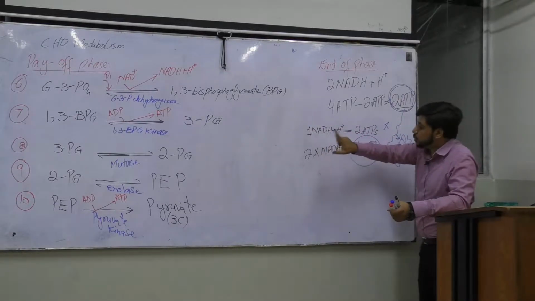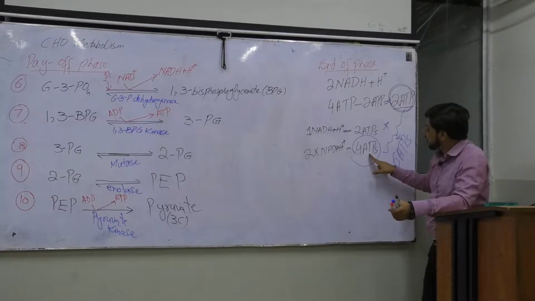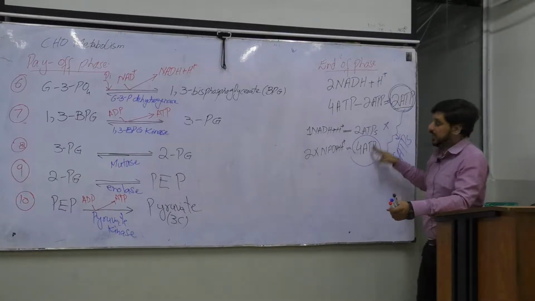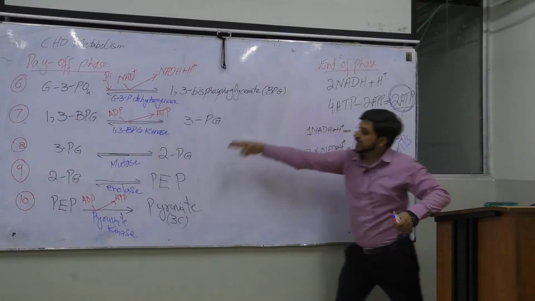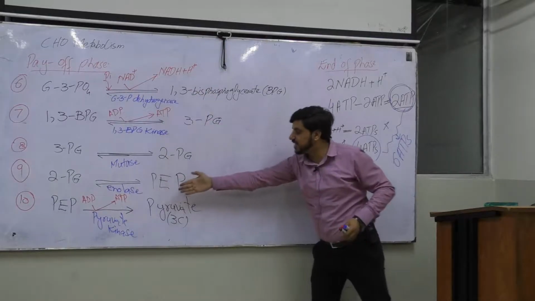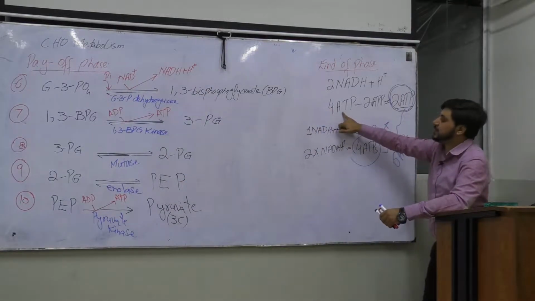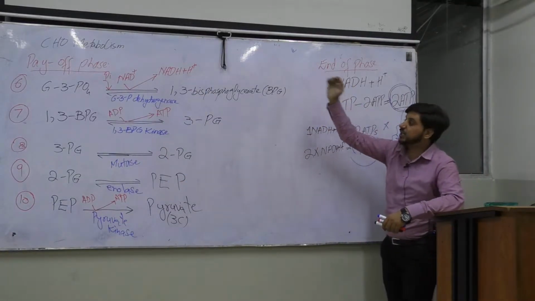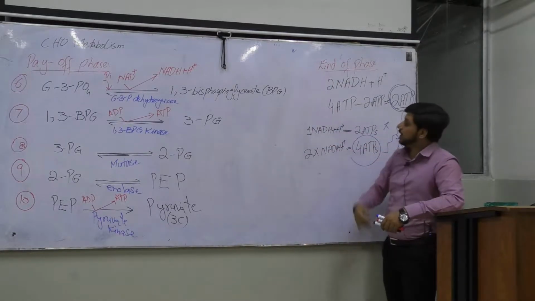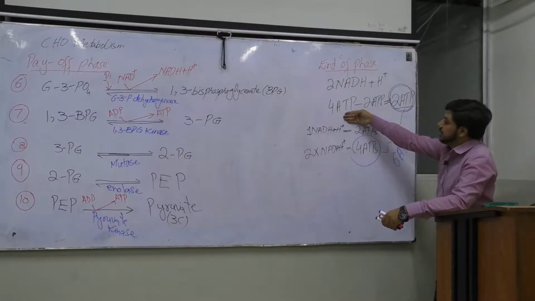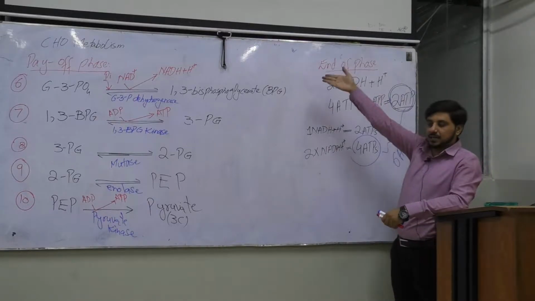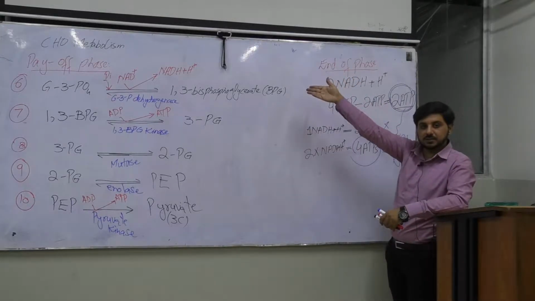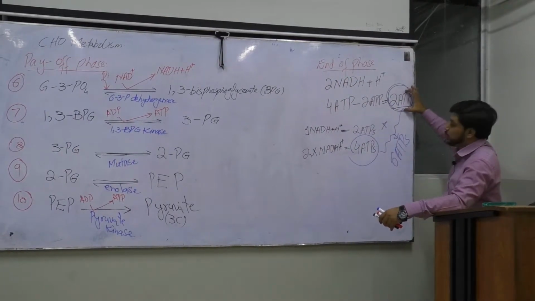So we have 2 NADH2, at the end we will have 4 ATPs. And direct ATP, how many ATPs do we have directly? We have 4 ATPs directly from these chemical reactions, and 2 ATPs will be given back for the investment, and at the end we will have 2 ATPs.